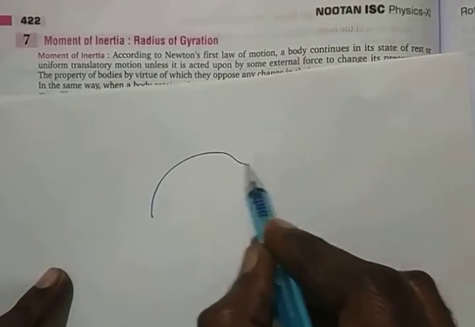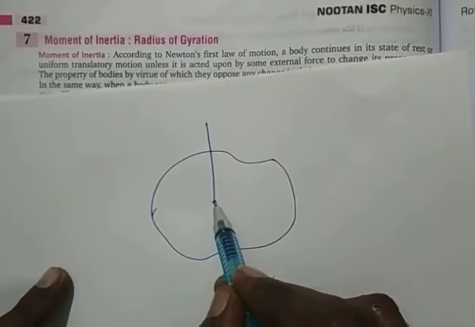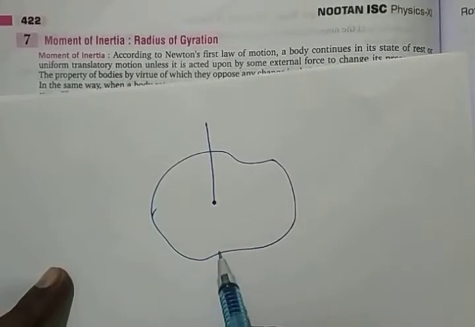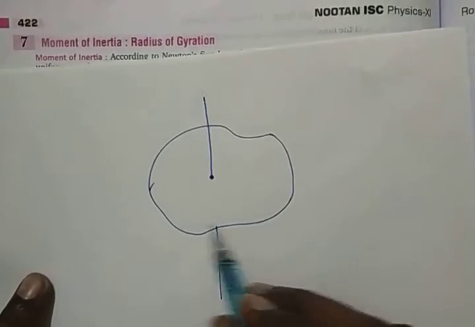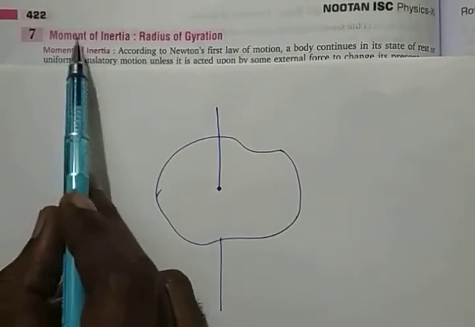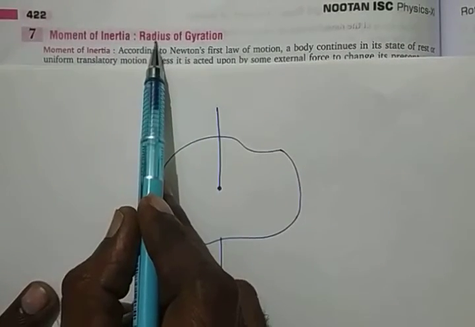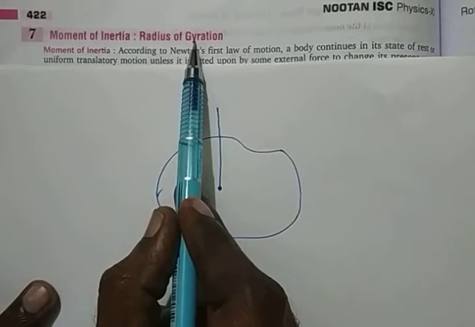So again, I'm going to have a big body here like this, and there is a hole here, and there's an axis here, and it penetrates down, right? This is the bigger body. So write down the topic here, moment of inertia. It is also called radius of gyration. G-Y, gyration.